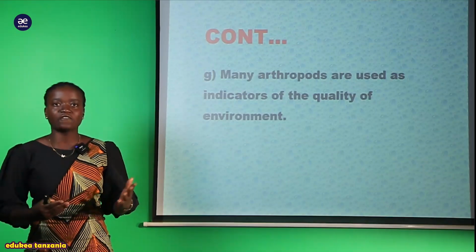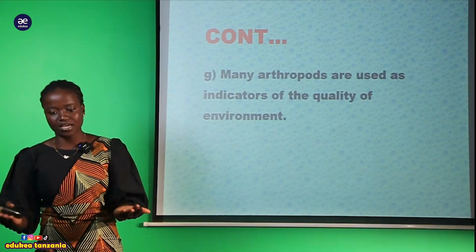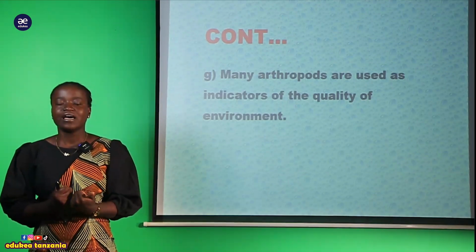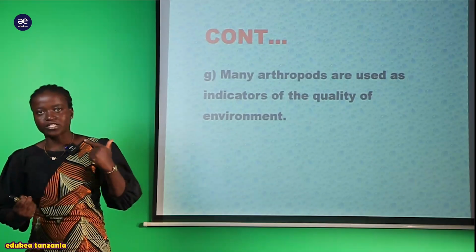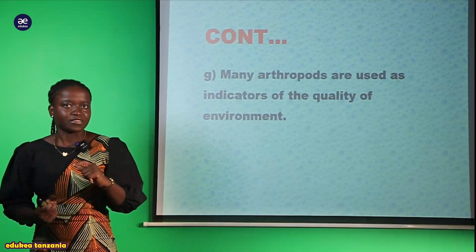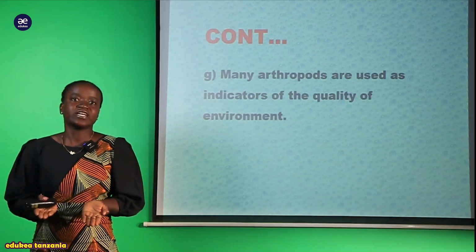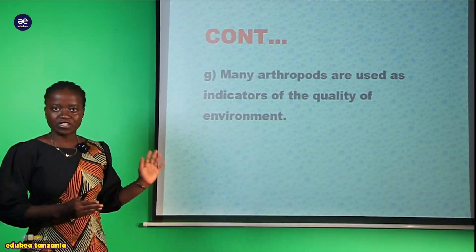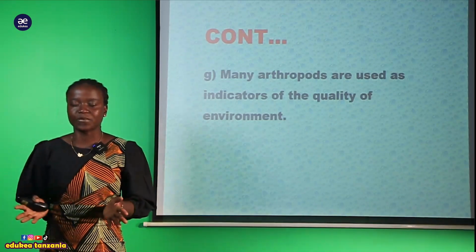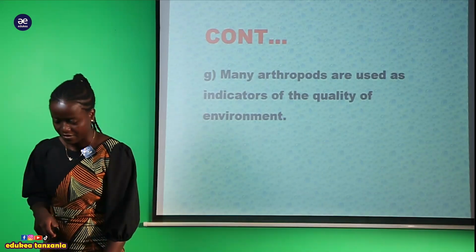But the presence of these arthropods within our ecosystem indicates that this area is of quality, meaning that it can be a fertile area. So this organism is very important to be present within our environment.